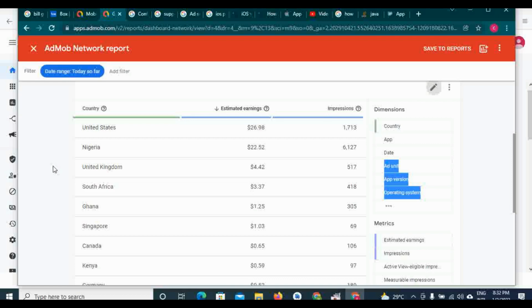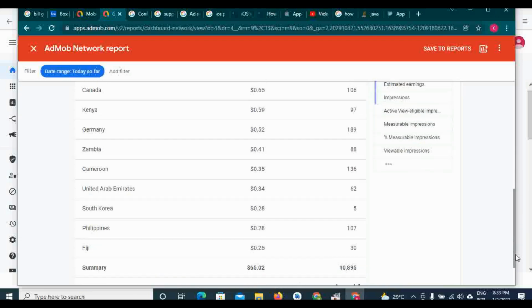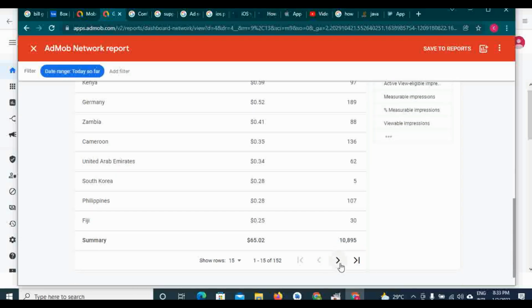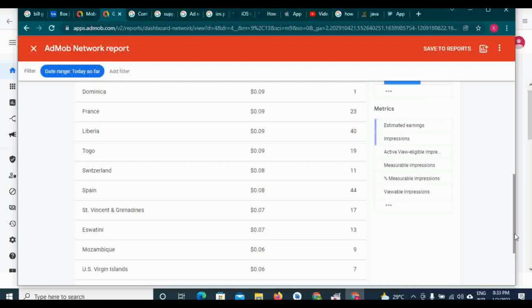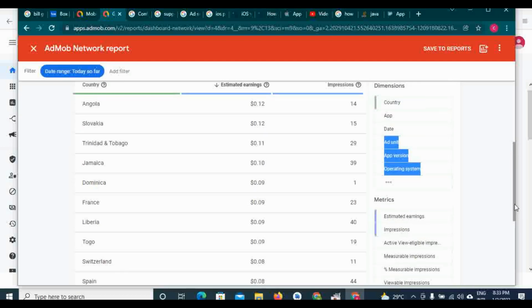So US number one today, Nigeria number two. Nigeria made me $22. The United Kingdom also came third. So yesterday and today, US number one, Nigeria number two, UK number three. Then South Africa came fourth, then Ghana, Singapore, Canada. So these are the countries that helped me earn my earnings today. You can see Philippines. If I go further, you see more countries: Eswatini, Spain, Togo, France, Dominica, Jamaica, Angola, Slovakia.